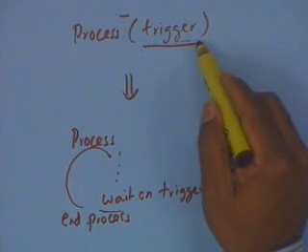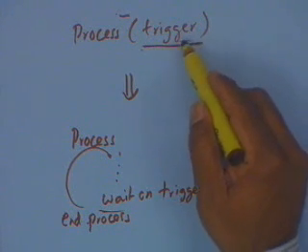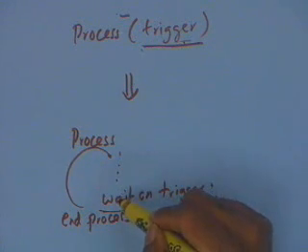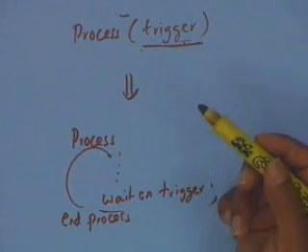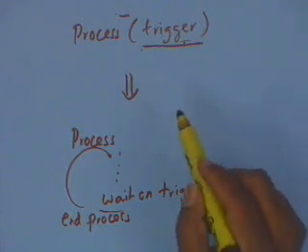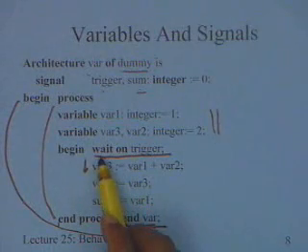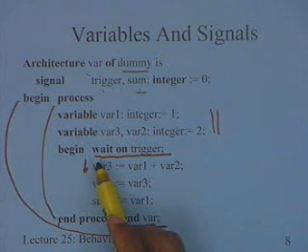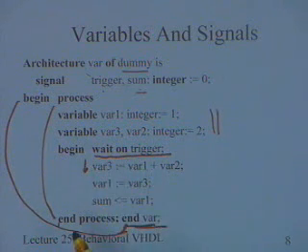So when I put something on the sensitivity list, the implication is you will execute it once initially, and then you will suspend it and wait for any other event to occur on the signals in the sensitivity list. In this case, because the wait is coming right at the beginning, even when you try to initially execute it, the first time it will not get executed because there is no event. So the process will get suspended.